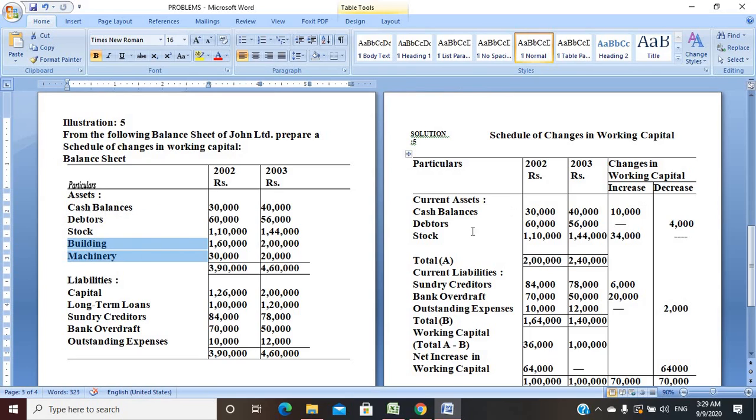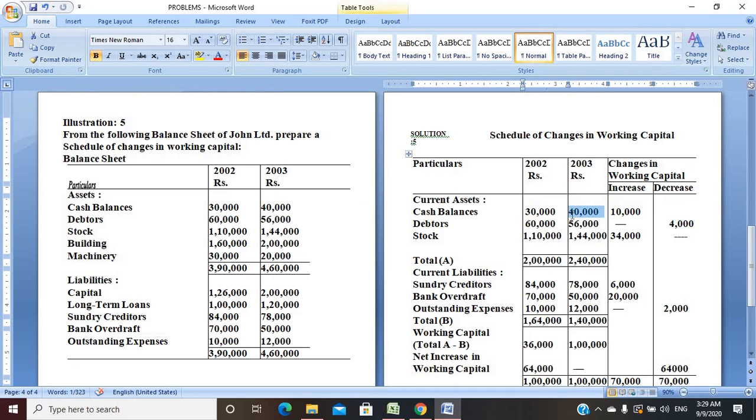So same I mentioned. Cash balance is here 30,000 and 40,000. Same I mentioned, 30,000 and 40,000, right? Here 40,000, 30,000, difference is 10,000. So it is increasing, because in 2002 we have 30,000, but in 2003 we have 40,000. So increasing value. Debtors we have 60,000 in 2002, and in 2003 we have 56,000.